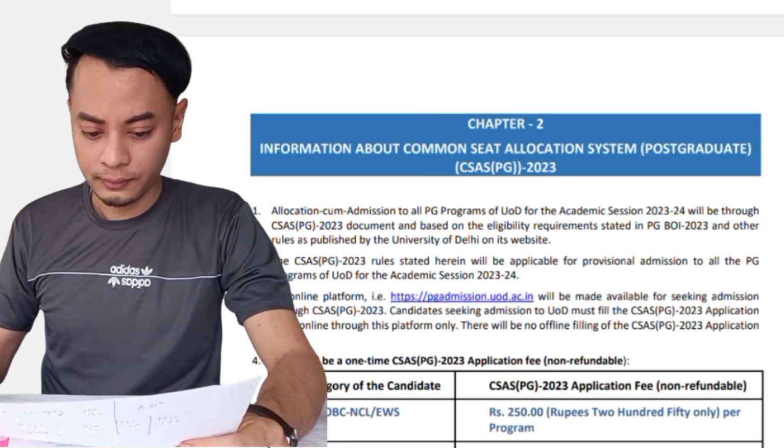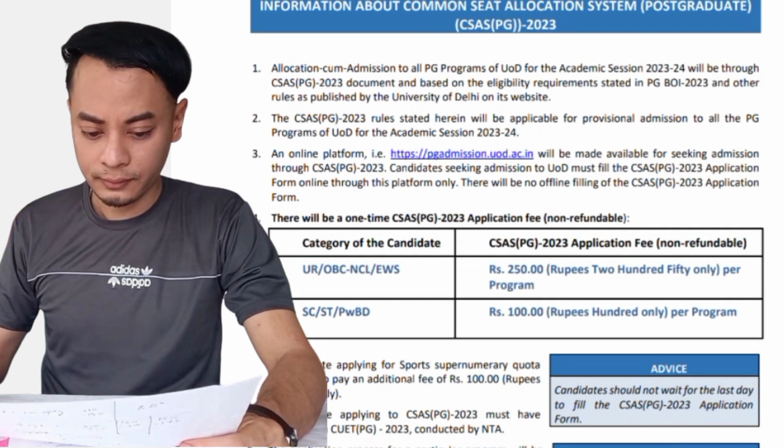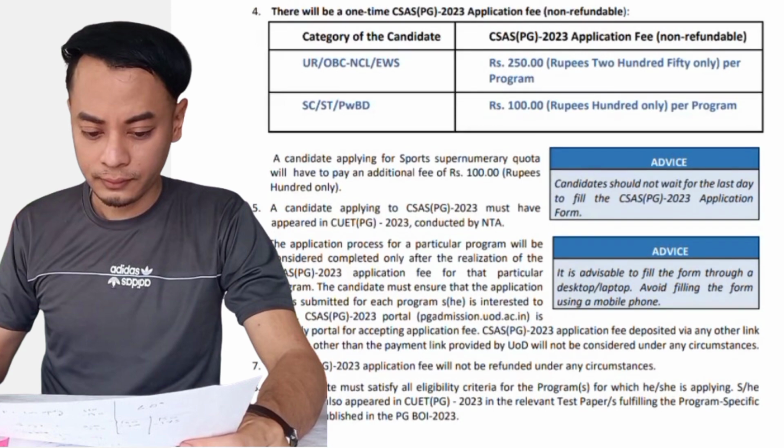Now, if we scroll further, they have given another important information about the common seat allocation system. There are some nominal fees that you need to pay in order to get yourself registered in this CSAS portal. For unreserved and OBC category, as well as EWS, they need to pay rupees 250, and for SC and ST, they need to pay rupees 100.